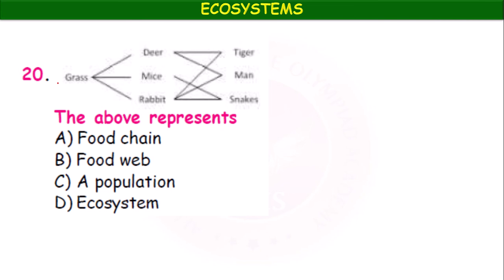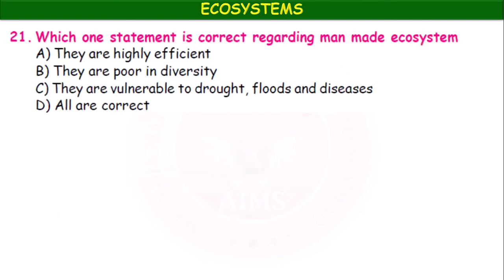So here a food web is given. Okay, that is grass, deer, mice, rabbit, tiger, man, snakes. So the above represents a food chain, food web, a population, ecosystem. It is a food web. Interconnection of several food chains is called a food web.